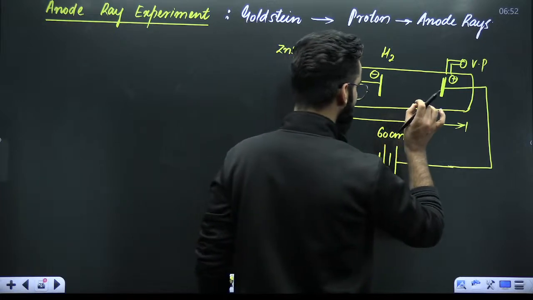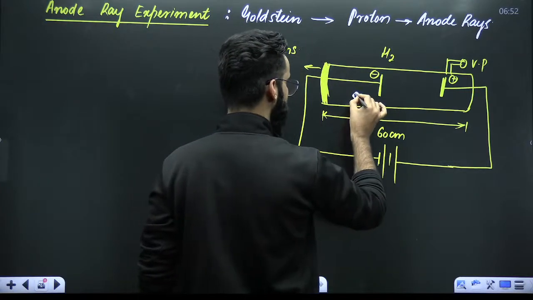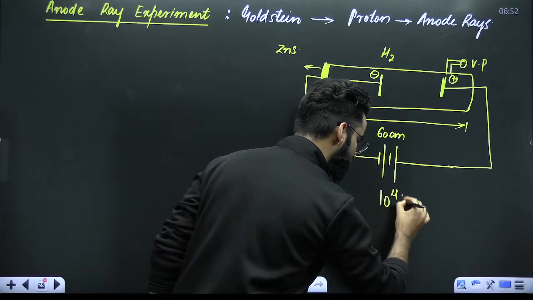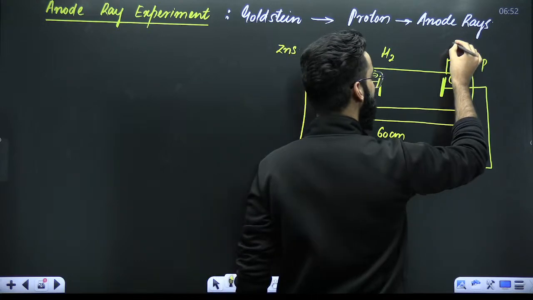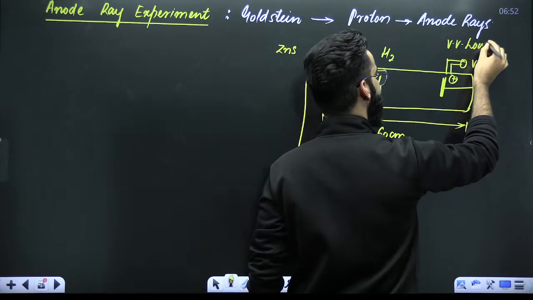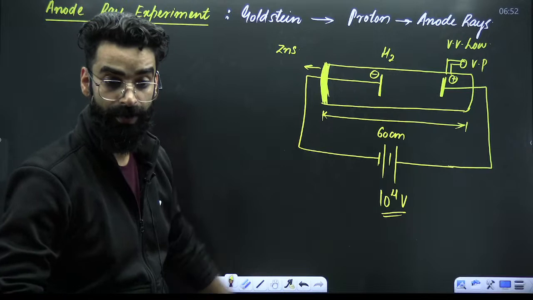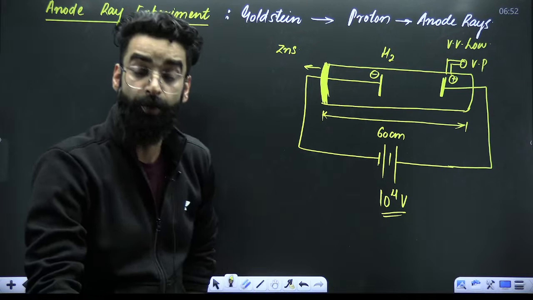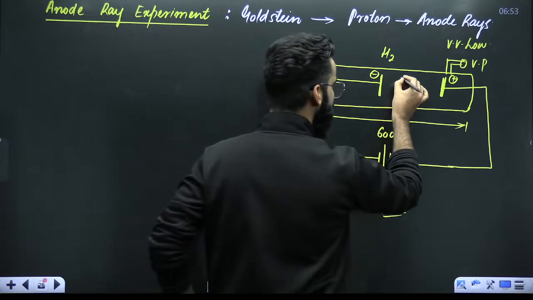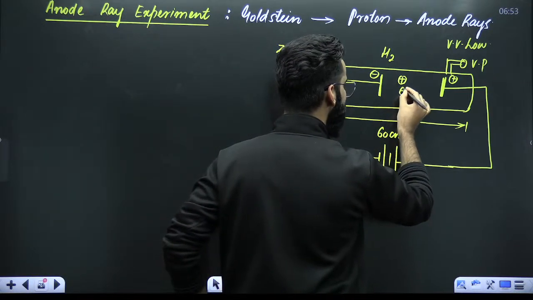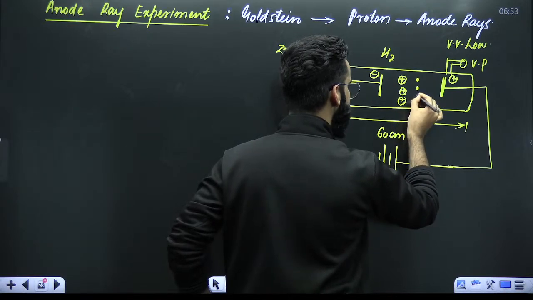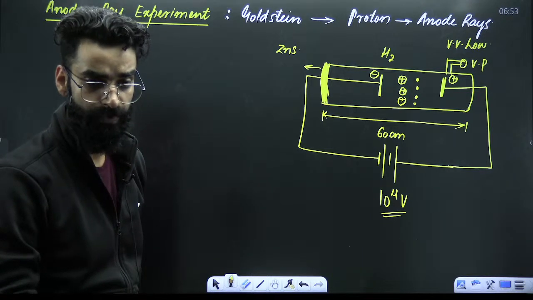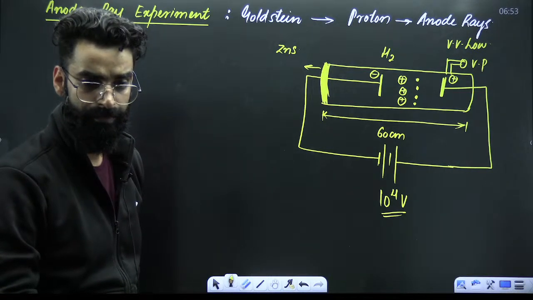My dear students, try to understand a few important things now. Since you have already taken H2 gas, and this is a high voltage battery, when you provide a voltage of 10 raised power 4 volts, when the pressure of the gas is very low, what is going to happen? Can I say the gas in the container will ionize? Absolutely, it would have ionized. Due to which there will be positively charged ions over here, and at the same time there will be electrons as well, due to the ionization of the gas. We know it already, right?